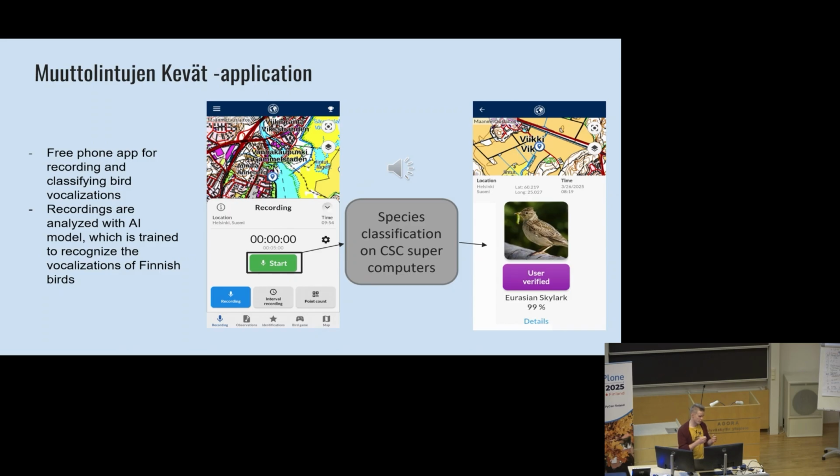These birds have been recorded with professional gear, targeted at a single individual, whereas especially with passive acoustic monitoring, we have really cheap microphones recording in the forest with sound coming from all distances. The difference is like night and day.